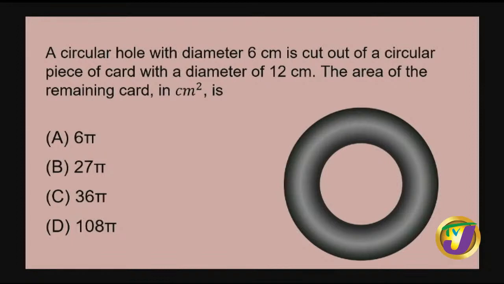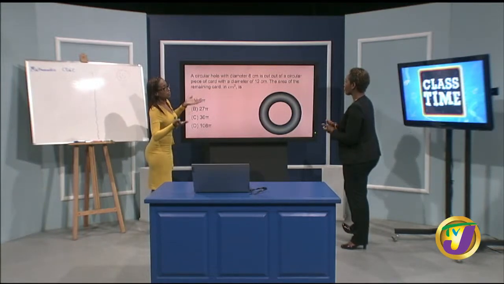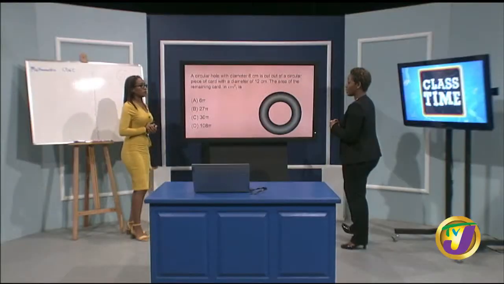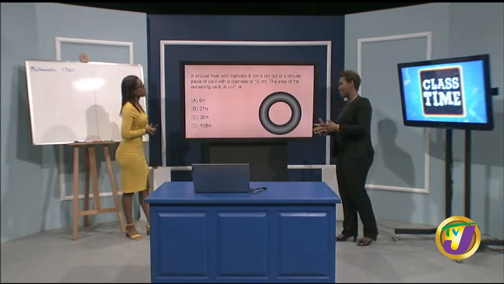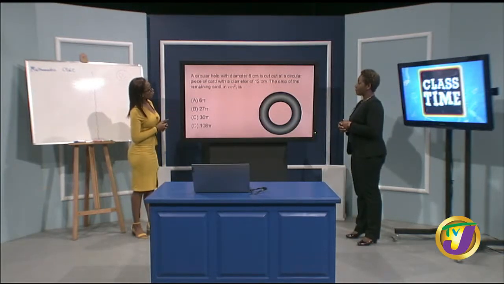There you go. But when we look at our question, we realize that we don't see r, which is the radius. We have a diameter in our question. So we should know the relationship between a diameter and its radius. 2 radii gives you 1 diameter. Or we can say the radius is half the length of the diameter. That's right.